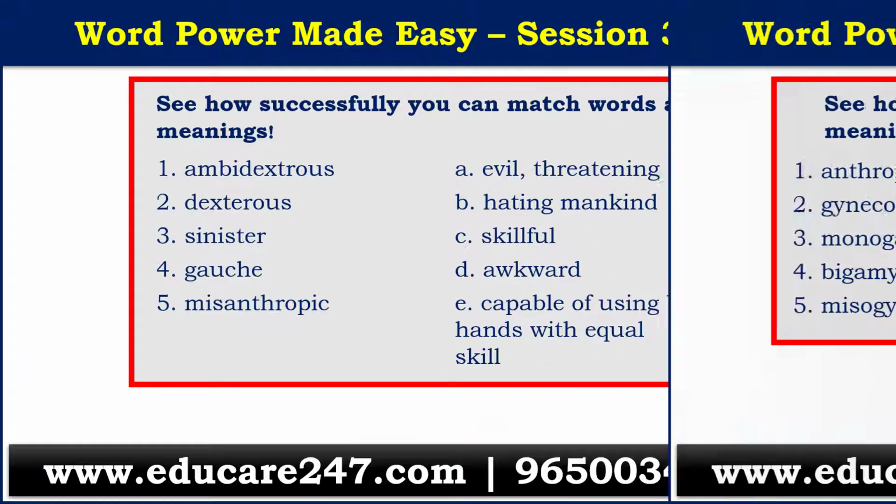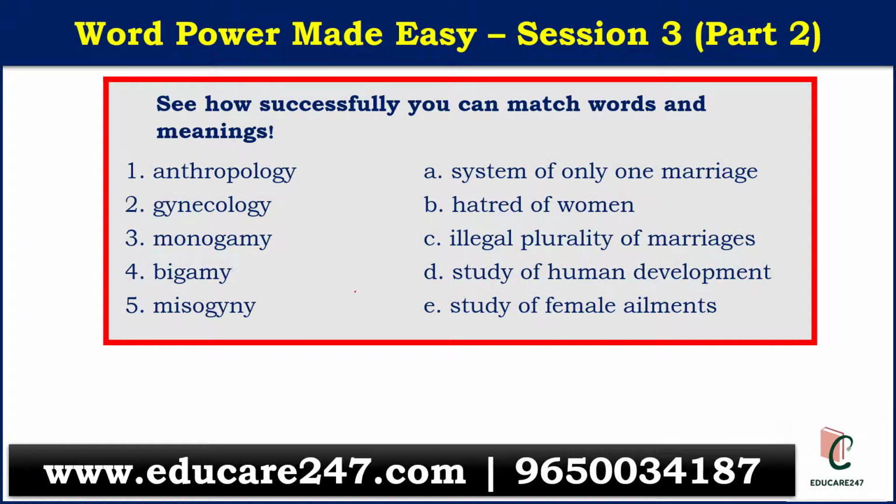Let's move to our next match the column. Again, these were the words discussed in the previous session. Anthropology is the study of mankind or human development. Next was gynecology, the study of female ailments. Third one is monogamy, which is single marriage. Next is bigamy, a crime or illegal plurality of marriage, two marriages basically. Next is misogyny, which is hatred for women.